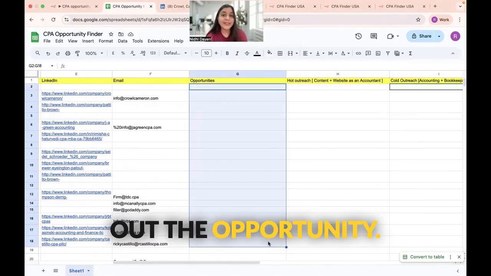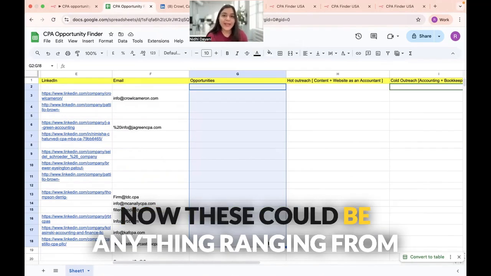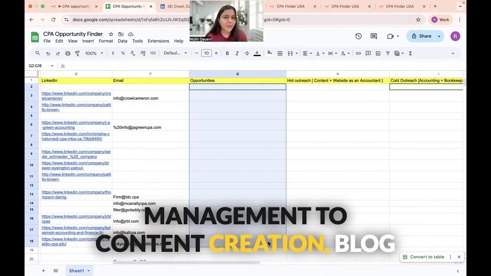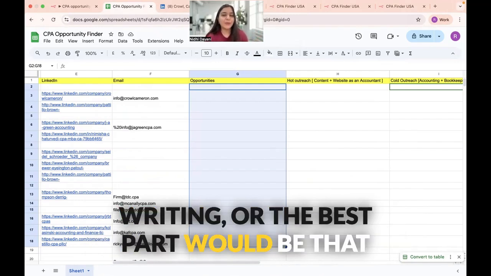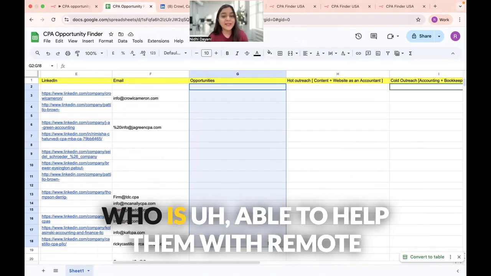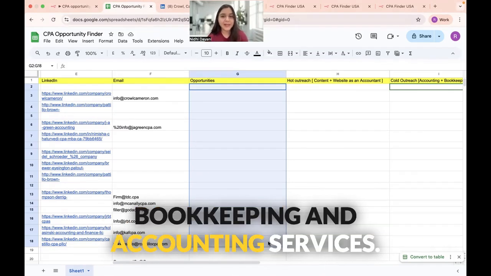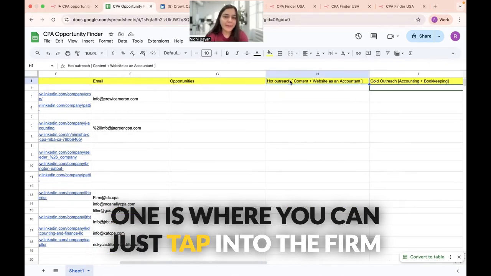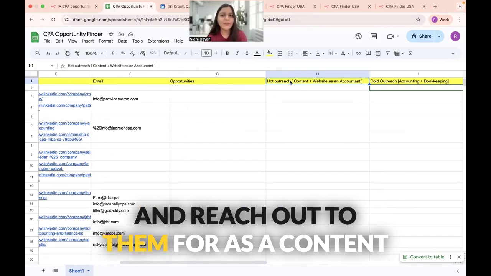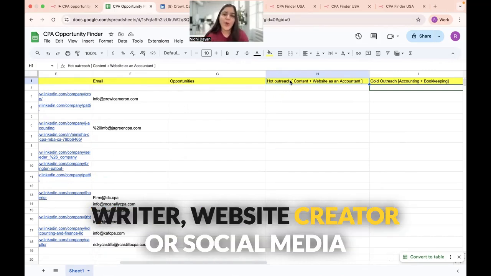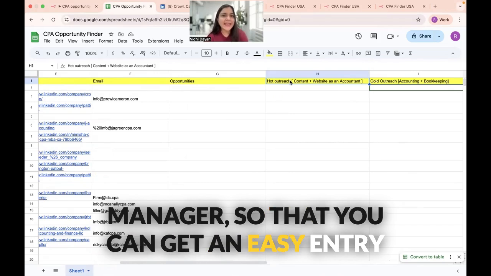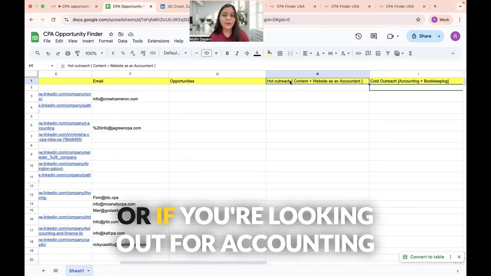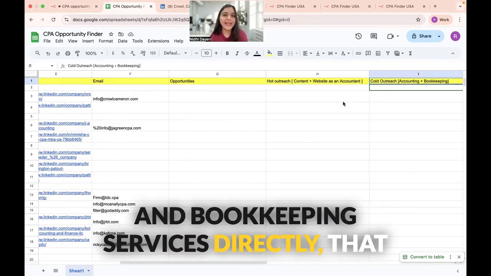find out the opportunities that are there in the firm right now. Now, these could be anything ranging from website development to social media management to content creation, blog writing, or the best part would be that if they're actually looking for someone who is able to help them with remote bookkeeping and accounting services from India, right? So we have two columns here. One is where you can just tap into the firm and reach out to them as a content writer, website creator, or social media manager, so that you can get an easy entry point with them, help them out with that work, and then later on do the accounting services for them. Or if you're looking out for accounting and bookkeeping services directly, that could also be done.